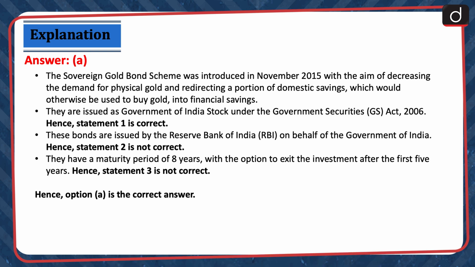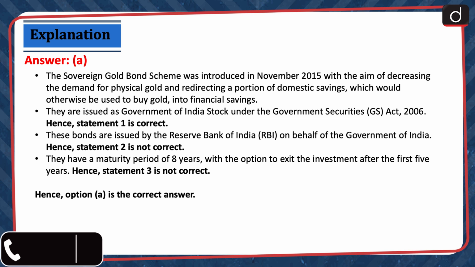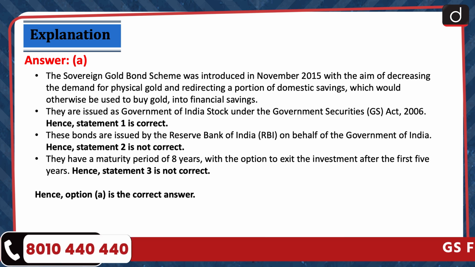These bonds are issued by the Reserve Bank of India on behalf of the Government of India. Hence, statement 2 is not correct. They have a maturity period of 8 years with the option to exit the investment after the first 5 years. Hence, statement 3 is not correct. Hence, option A is the correct answer.